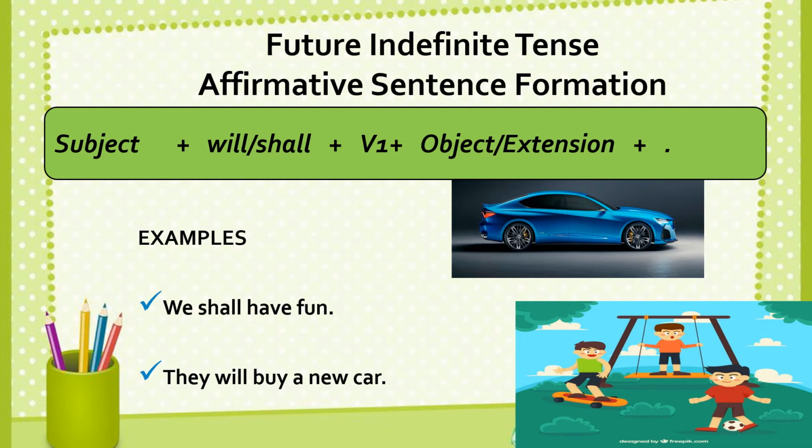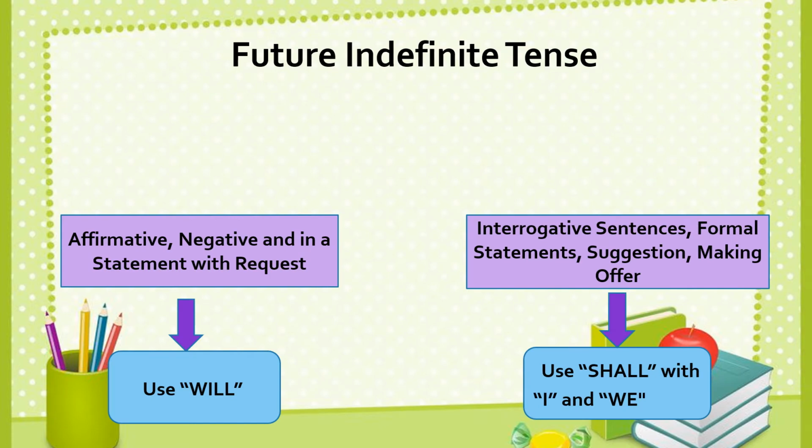Now, I will tell you in which kind of sentences you should use shall and why, and where you should use will. Look, these are the rules to remember when you are writing future indefinite tense. You should use will if your statements are affirmative, negative, or you are making any request.